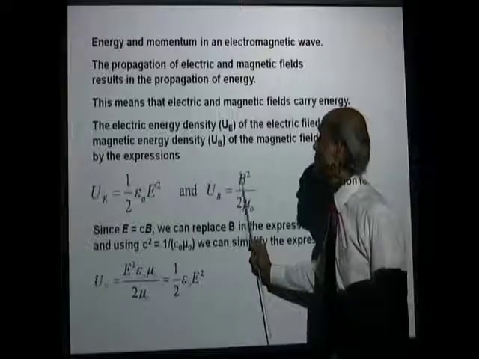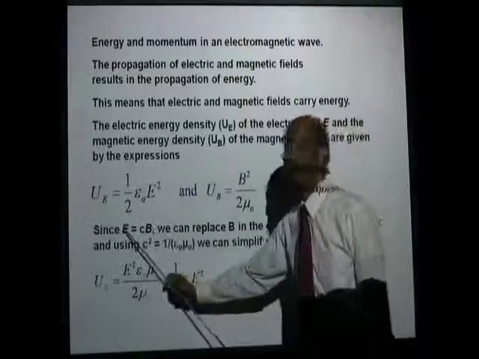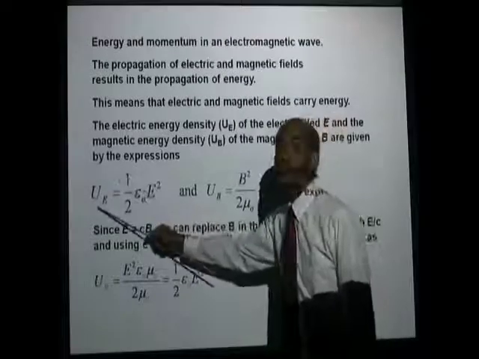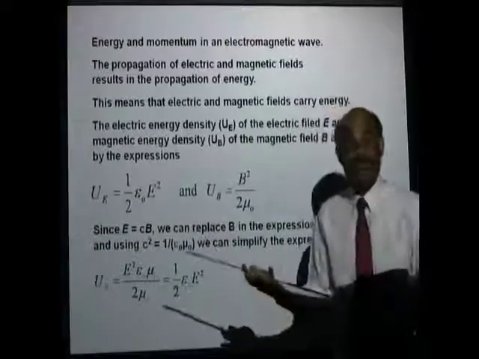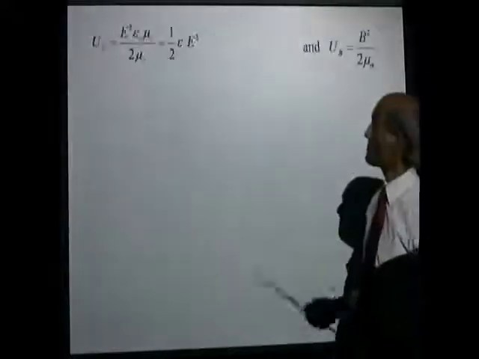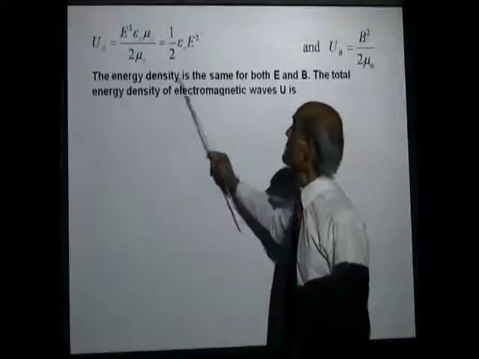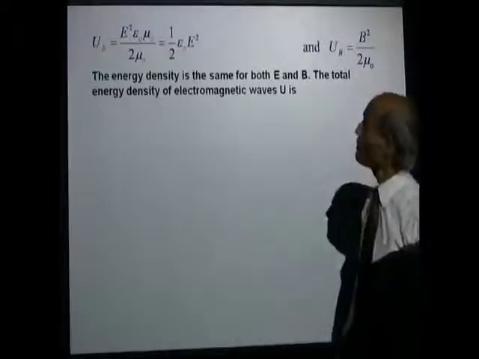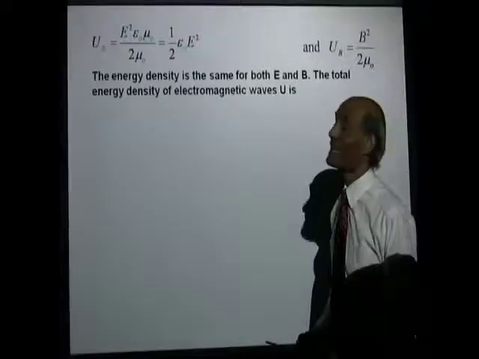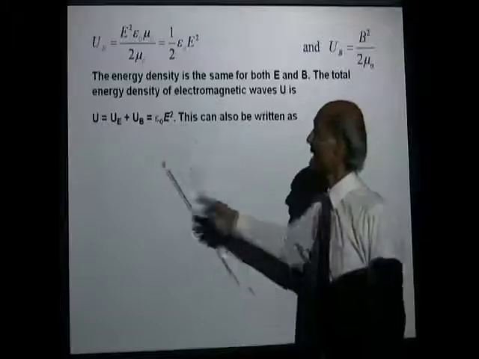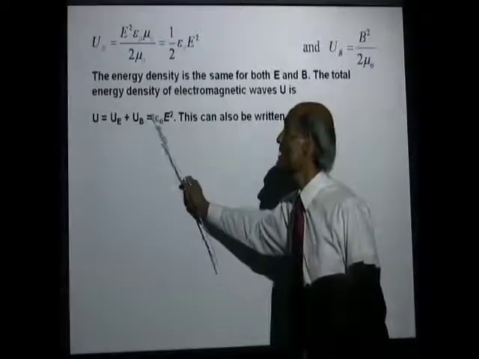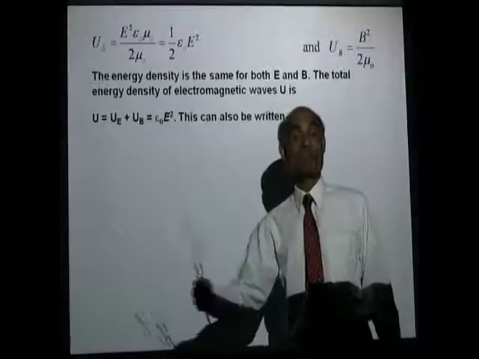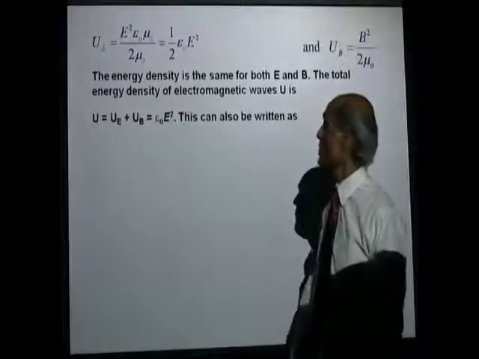That means if you replace B using E equals C B by E over C, you will see U E and U B really have the same magnitude. So the energy density is the same for both E and B. That's what we just showed. The total energy density of the electromagnetic wave, U, is the sum of the two, U E plus U B. That is 1/2 epsilon naught E squared plus 1/2 epsilon naught E squared, which is epsilon naught E squared.